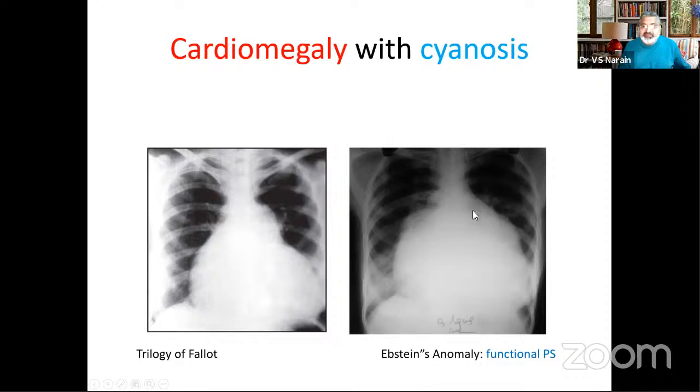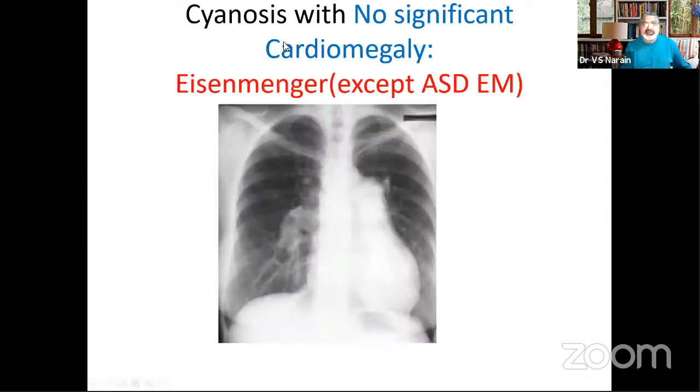If you have cardiomegaly with cyanosis, can it be Epstein's? Can it be trilogy? Main pulmonary artery segment is prominent in trilogy. It is not there in Epstein's. So this functional MS, PS is there in Epstein's. So there is absolutely no difficulty in saying which is which. Valvular PS reversal and Epstein's anomaly. No main pulmonary artery segment.